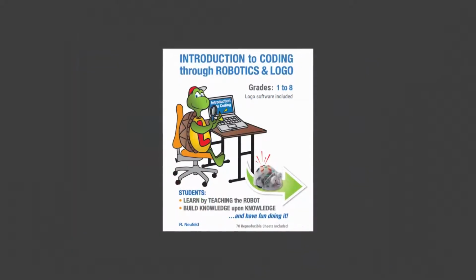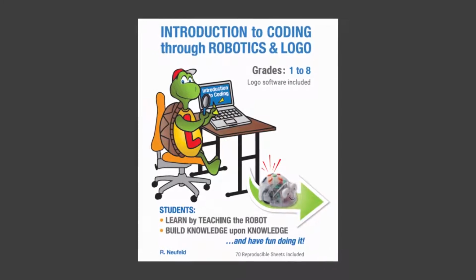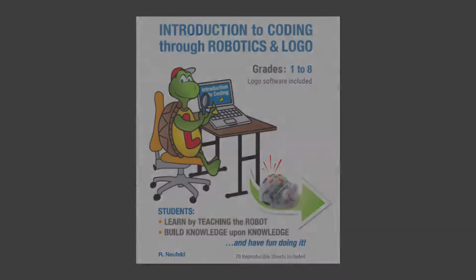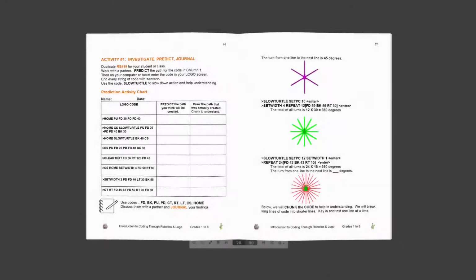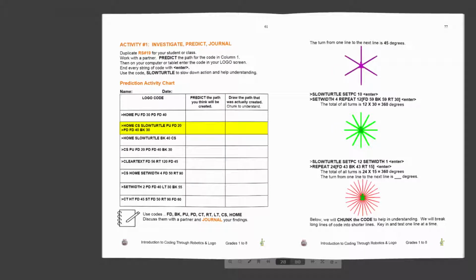You and your group or class may want to log in to Logo on your computer. Recall that you were given the login and password in Video 2. Please see the ebook, page 61, Activity 1, Investigate, Predict, Journal. We could now use the turtle in Logo on your computer to help in investigating. For example, in the second line, predict the path you think will be created and record this on paper. Now pause this video for a few moments and command the turtle with Logo on your computer. Discuss your prediction along with the computer result.